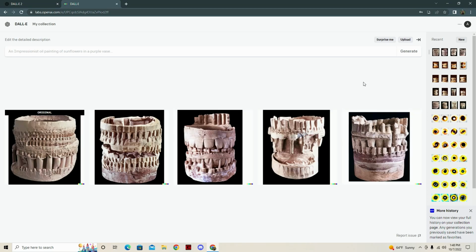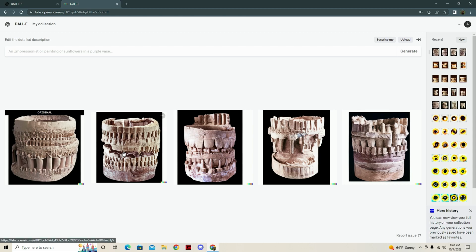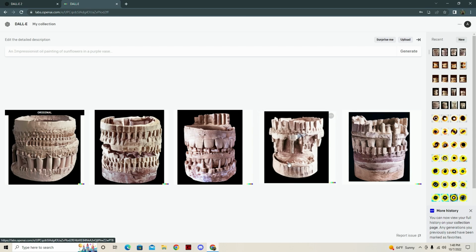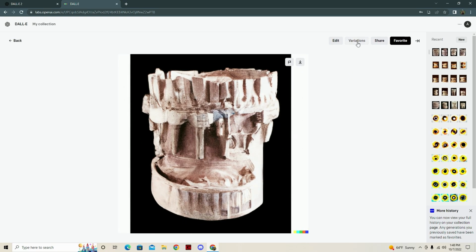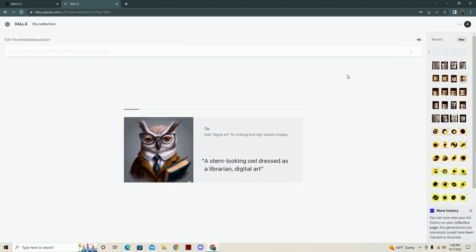Maybe we could plug in... Okay, I kind of like where we're going. This is kind of toothy. I don't know how I feel about that, but this, I don't know what this is. So we're gonna go ahead and we're gonna go down this rabbit hole.